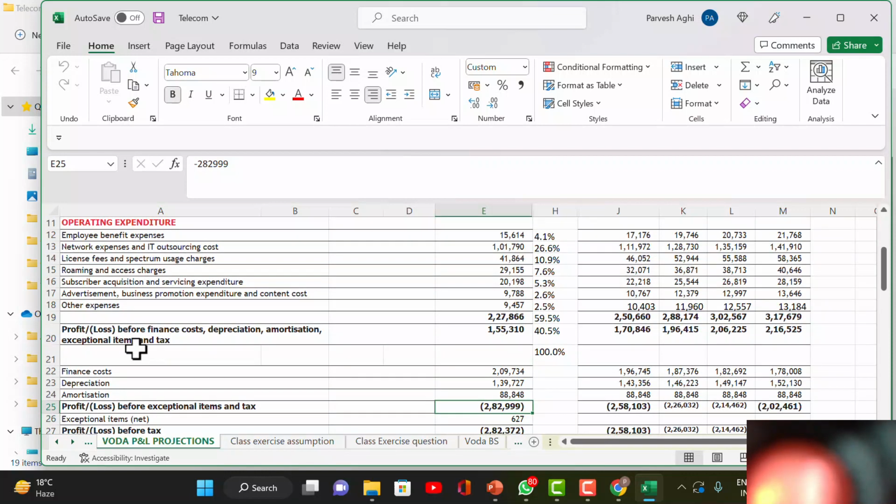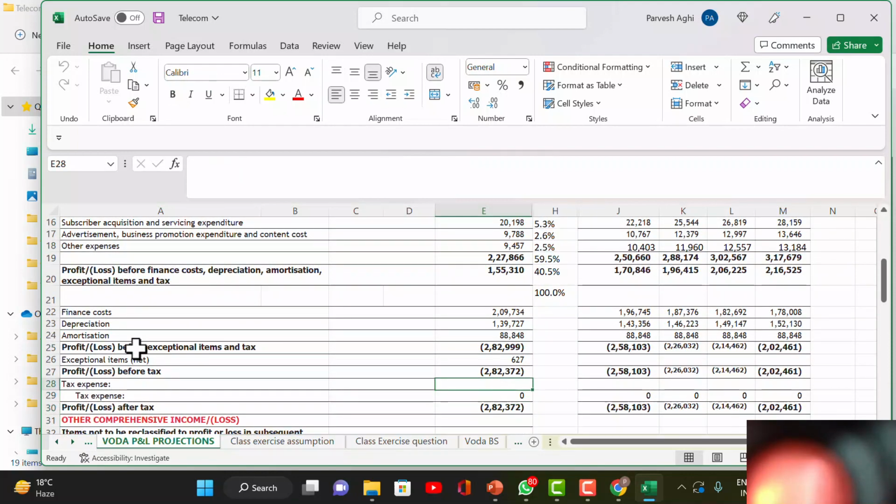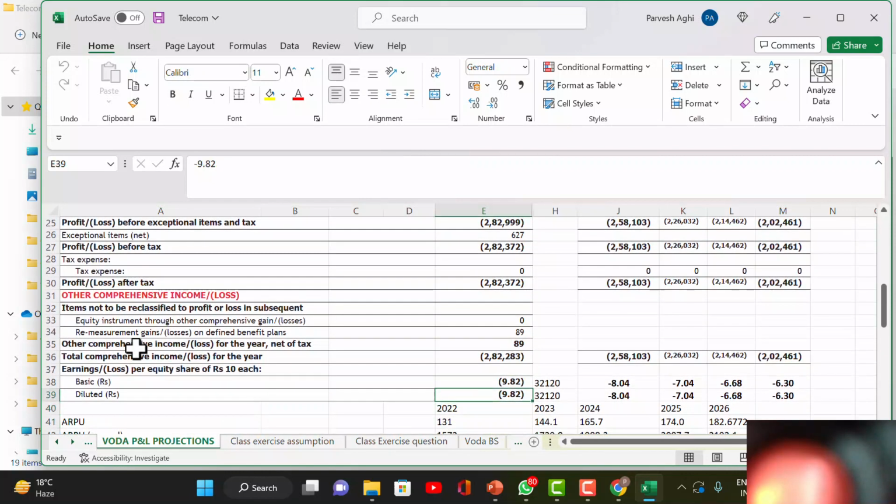So now if you look at the profit loss, which is coming to a loss of 282,999 million rupees, which is around 28 crores of loss, okay, fine. Then you look at the tax, they are not paying any tax because they are making a loss. At the last line, they have an earning per share of negative 9.82. Total number of shares are 32,120 million shares, which I have picked up from the screen. So it gives you 9.82, exactly the number reported in the balance sheet. I have tied up with that, okay, fine.